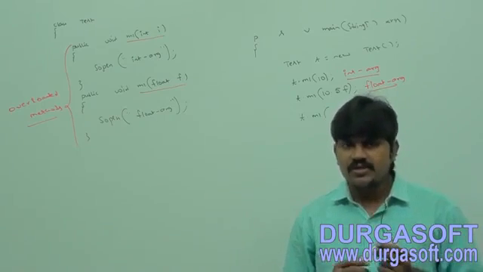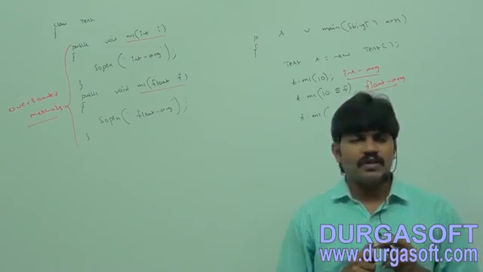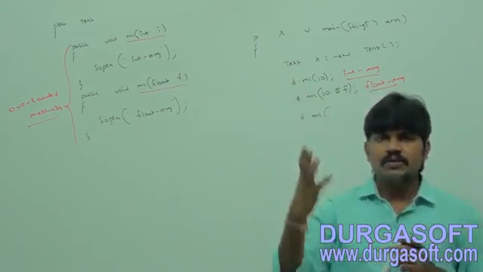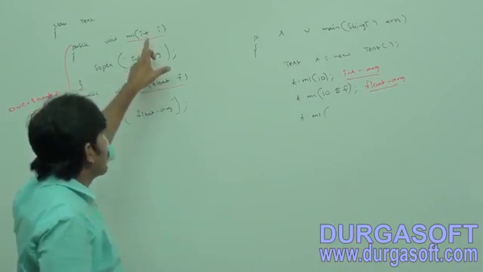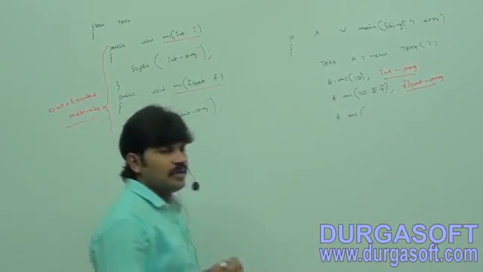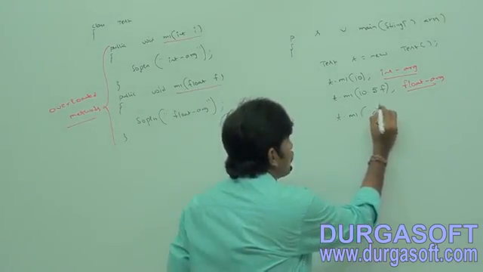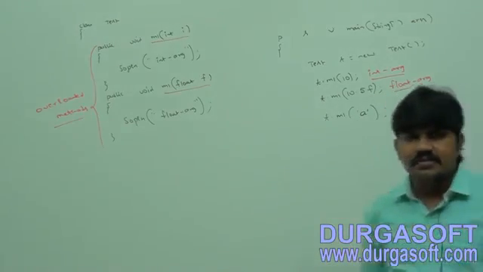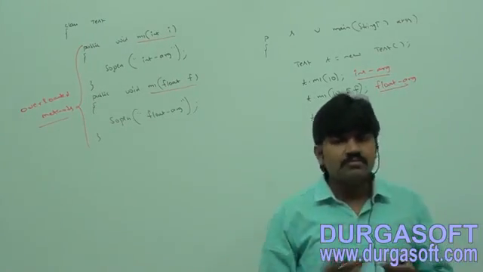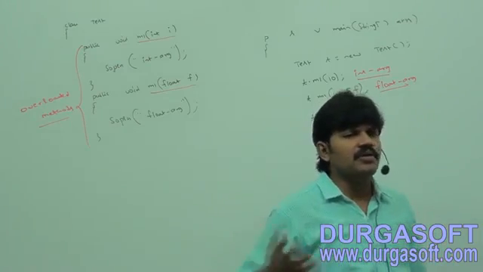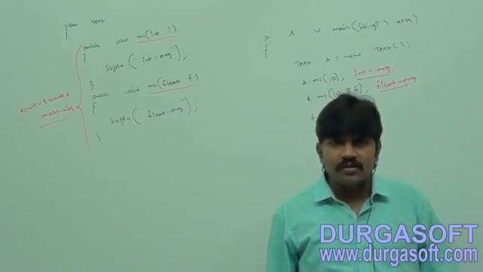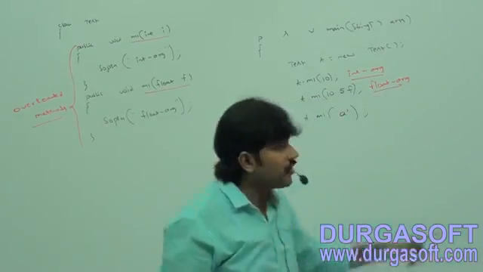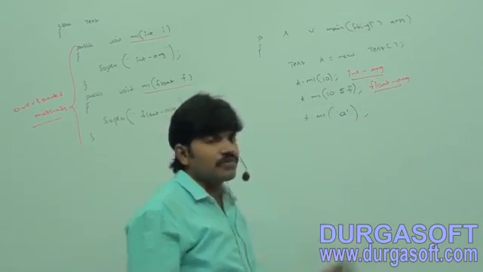Yes, sir. In the last interview, do you know what happened? I went to the interview room with 4 years of experience. Then that person asked one simple silly question, sir. There is one method which can take an int argument. But I'm passing a char argument. Is that method going to get the chance or not? That's what the interviewer asked, sir. Then I told very easily, no, the comparative method you are going to get, because the exact match is not there. This method can take an int argument, but I'm passing a char as the argument. The comparative method you are going to get.